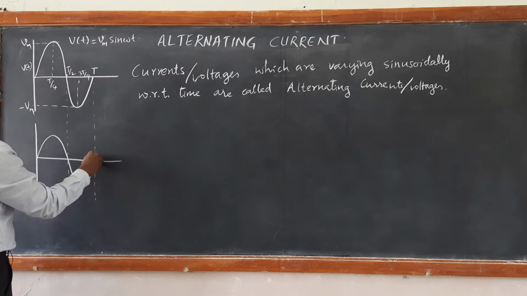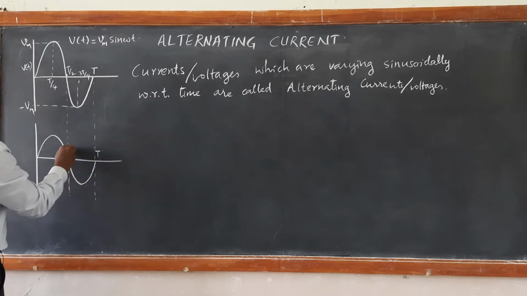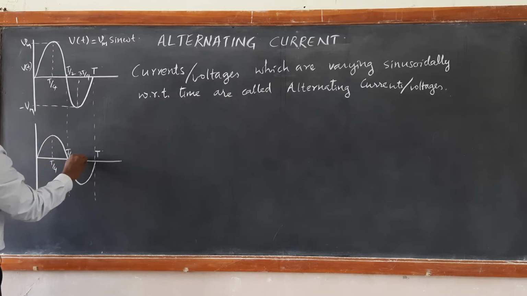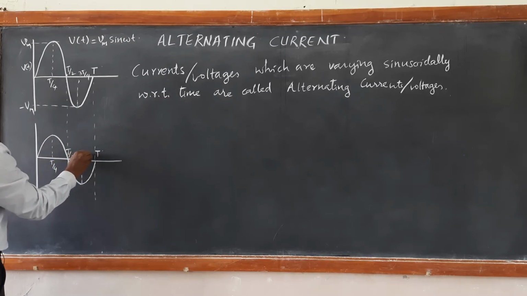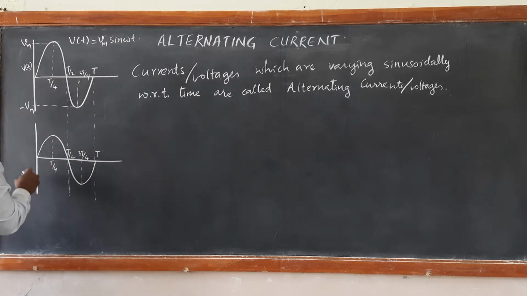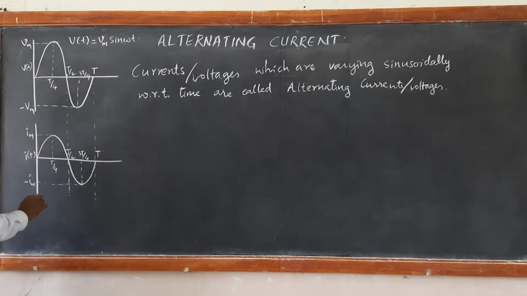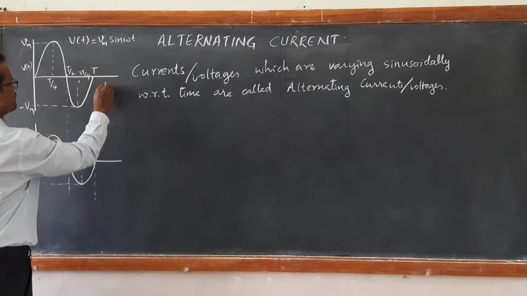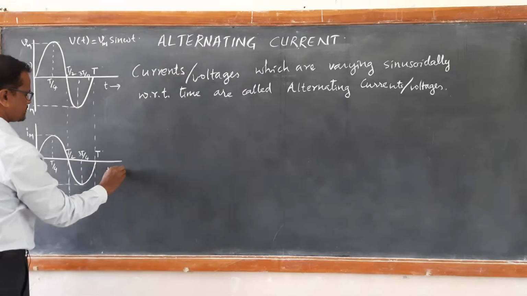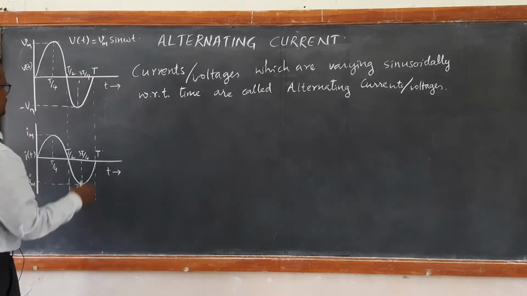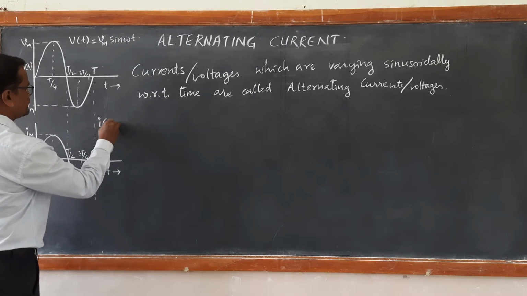This is also the current drawn for one complete cycle. So T by 2, T by 4, 3T by 4, the same time intervals are taken here. But you see the peak value of current varies between plus Im and minus Im. So here it is the current versus time graph, right? Here also we have current as a time-dependent function.